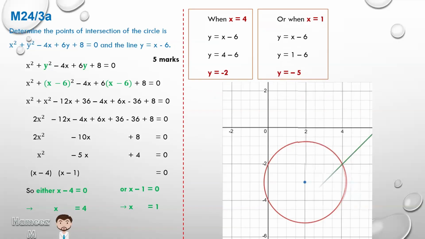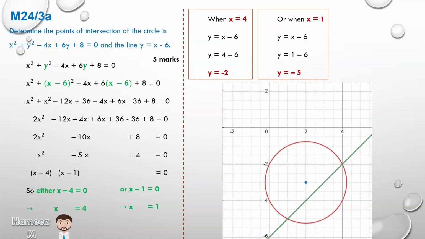So let's draw that line here. And we can see at (4, minus 2), our first point of intersection, and at (1, minus 5), your second point of intersection. So we can easily tell that the straight line intersects the circle at these points. Let's now go on to 3, part B.